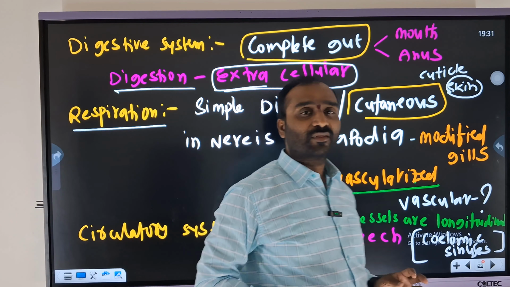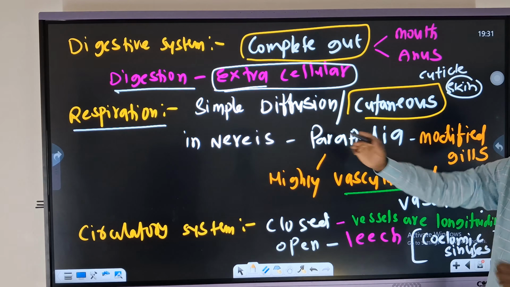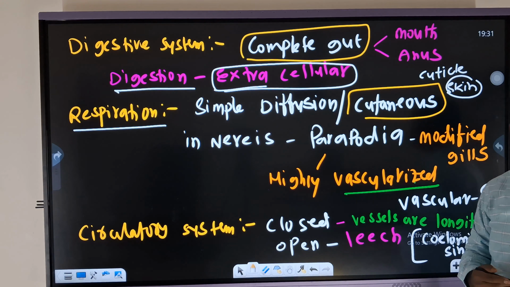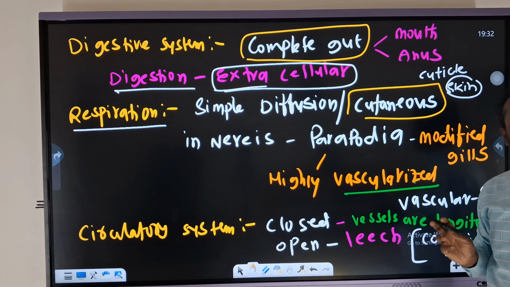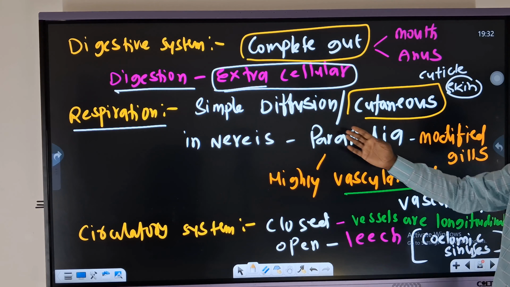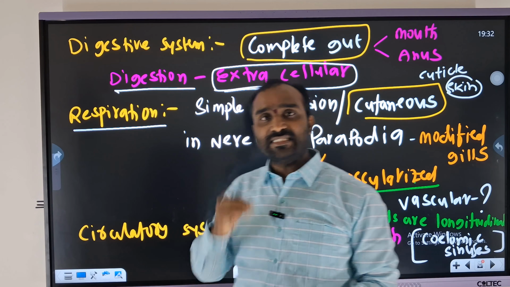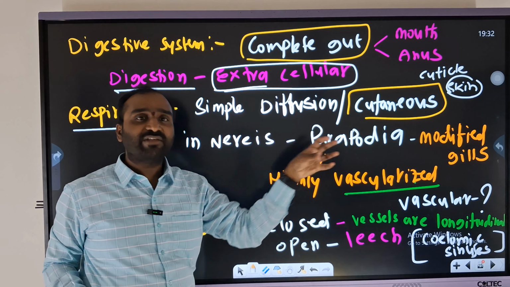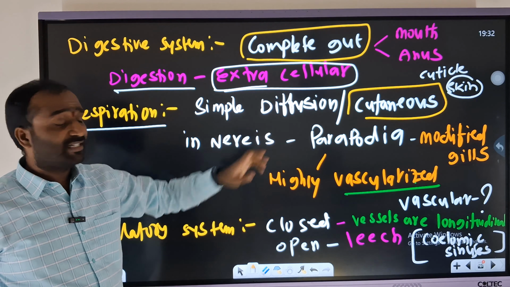In Nereis, as I have mentioned, the parapodia act as modified gills because it is aquatic. And next, if you move on to the arthropoda, obviously prawns, all the prawns are aquatic. In the same manner, aquatic arthropods also respire through the gills. So that is why the parapodia present in the Nereis act as modified gills. Next, and these are highly vascularized.